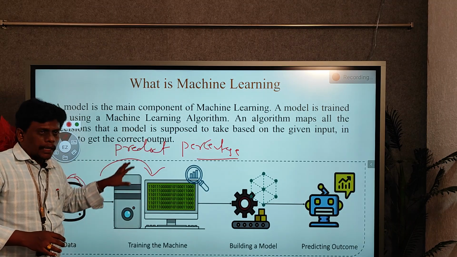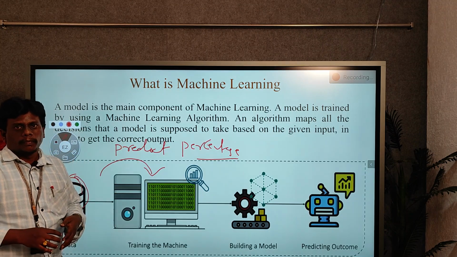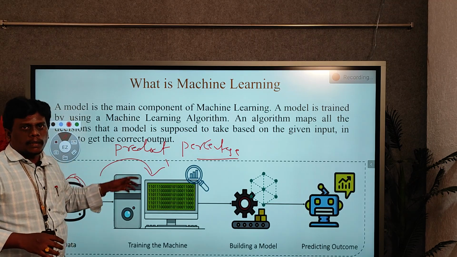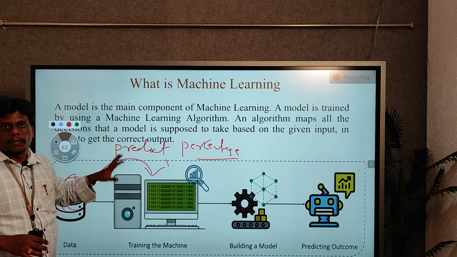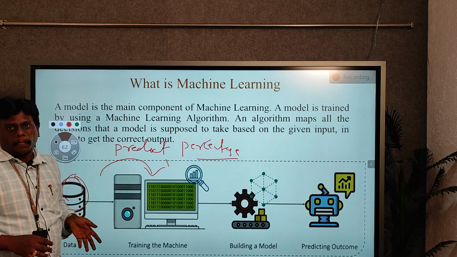Yes, this is my data. Based on this data I want output like this. This is the actual output, and if you want to get this kind of output, what type of input values are needed. Like that we have to give training to the machine.